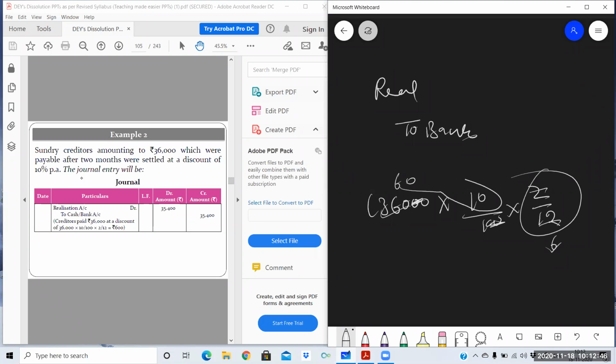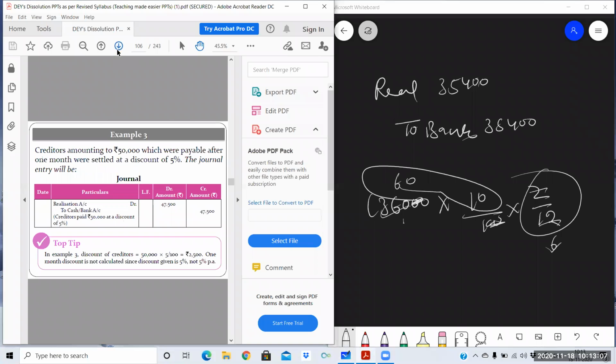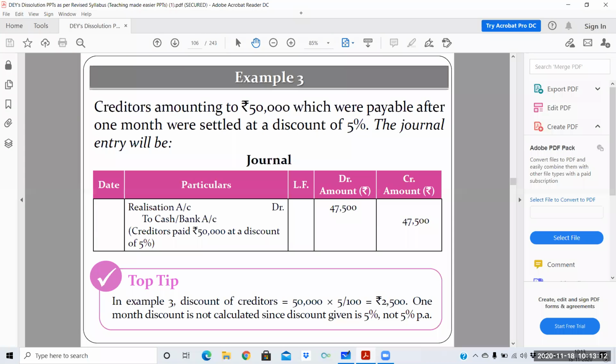So we will be getting 600 rupees discount out of 3,600. Whatever the journal entries I'm telling you here, all this will be part of the full-fledged question. These type of journal entries will be there. So if you are doing this here, then there will be no problem in doing the full-fledged question. Clear? Next, do this question yourself, do all the calculations. I am waiting for your answer.